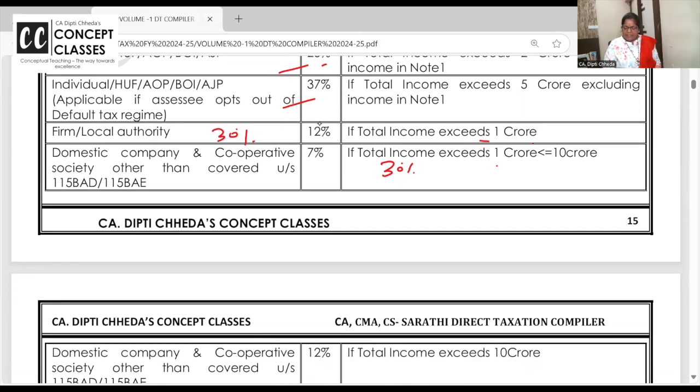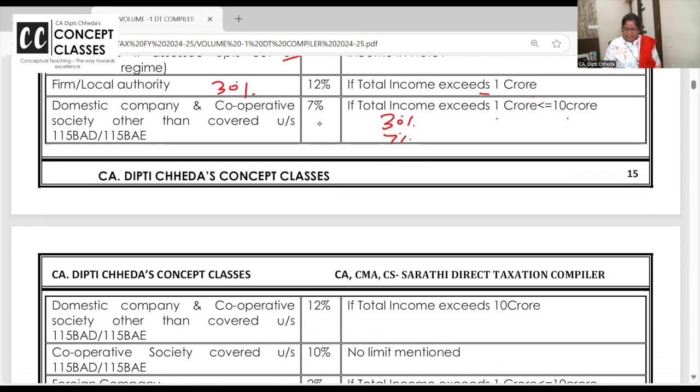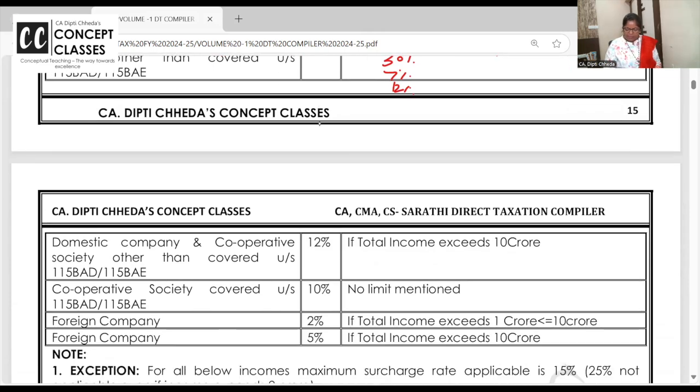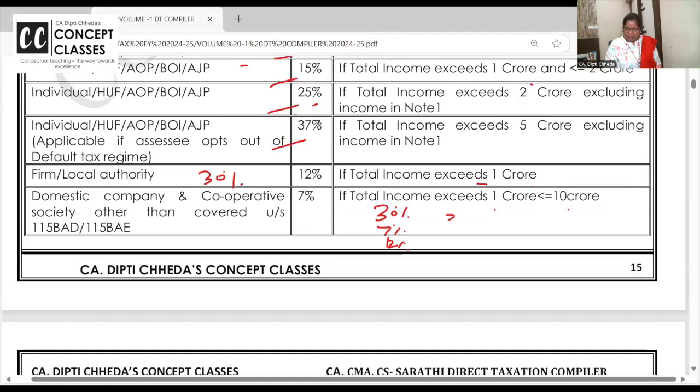If the income exceeds 1 crore to 10 crore, 7%. If the income exceeds 10 crore, then 12%. Foreign company, what is the rate of the tax? 35%. So surcharge rates are low. Foreign company, the tax rate is 35 instead of 30.